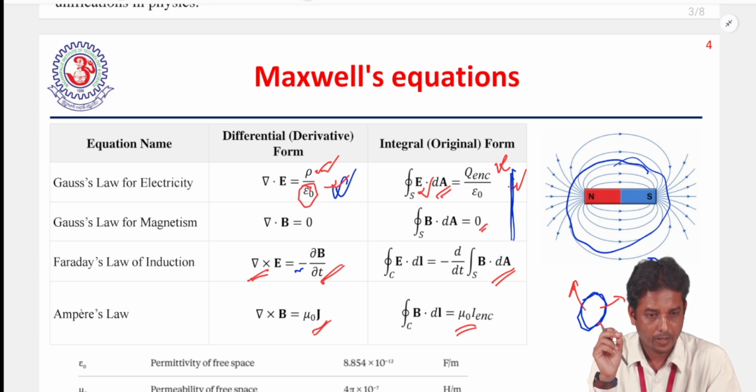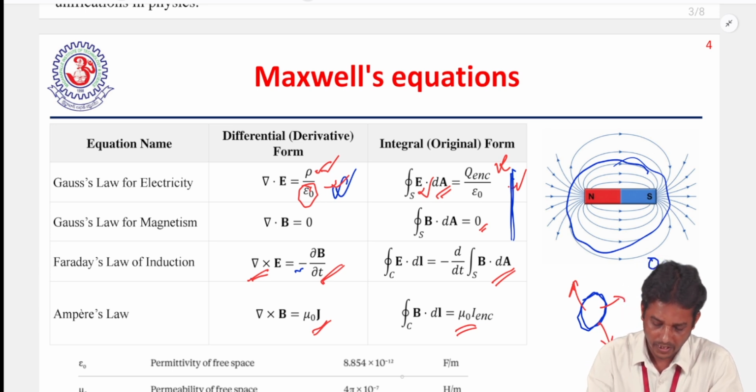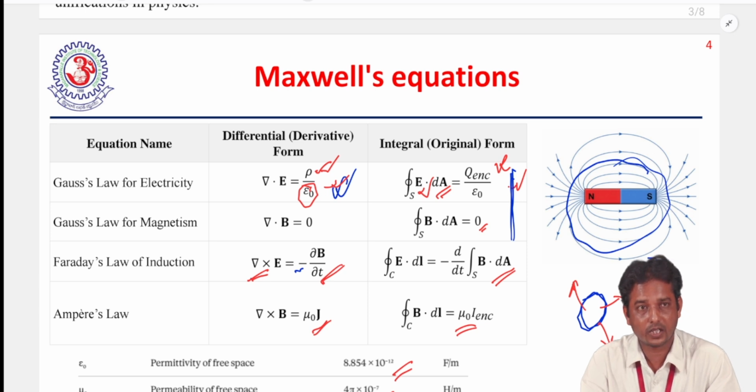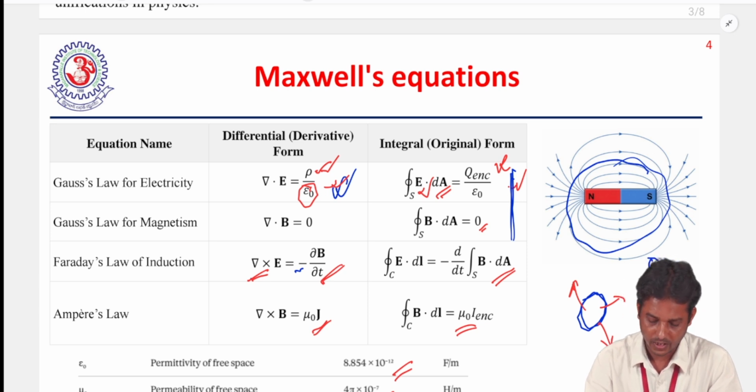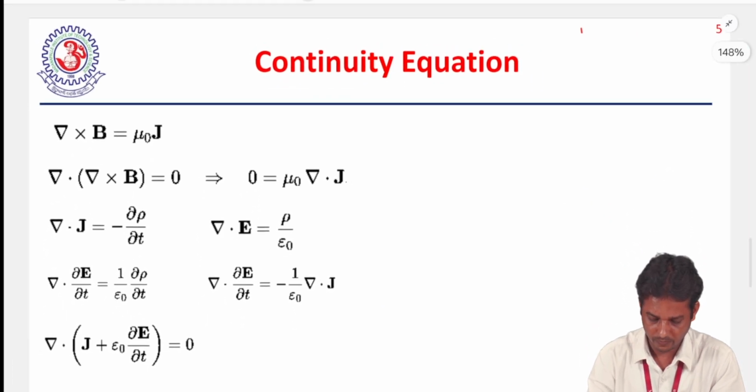Now we have some references, epsilon naught and mu naught. Epsilon naught is the permittivity of free space and mu naught is the permeability of free space, and they have constant values. The unit is Farad per meter for epsilon naught and Henry per meter for mu naught.